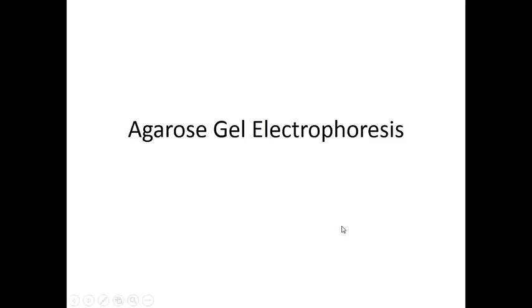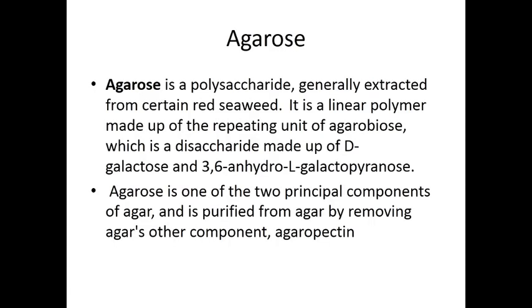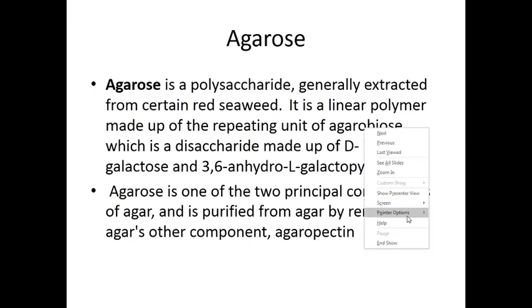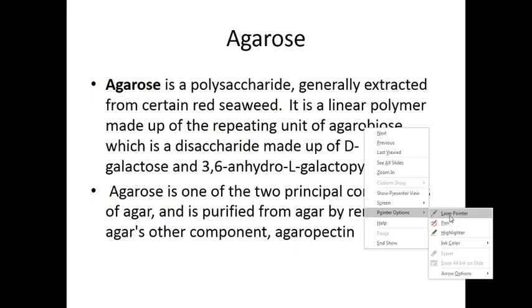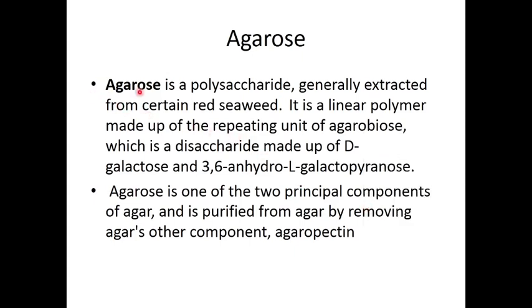Today we will discuss agarose gel electrophoresis. What is agarose? Agarose is a polysaccharide generally extracted from red seaweed. It is a polymer made up of agarobiose. What is agarobiose? Agarobiose is a disaccharide made up of galactose as well as 3,6-anhydro-L-galactopyranose.